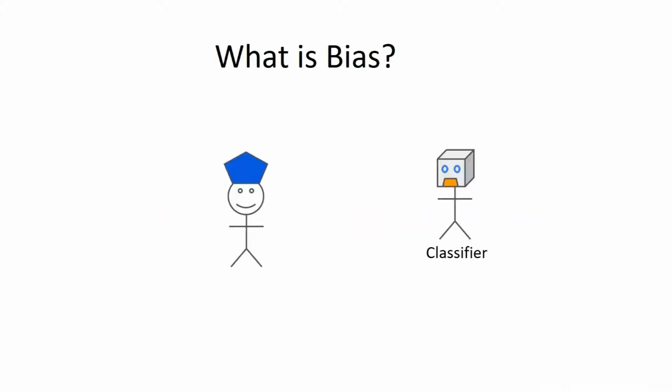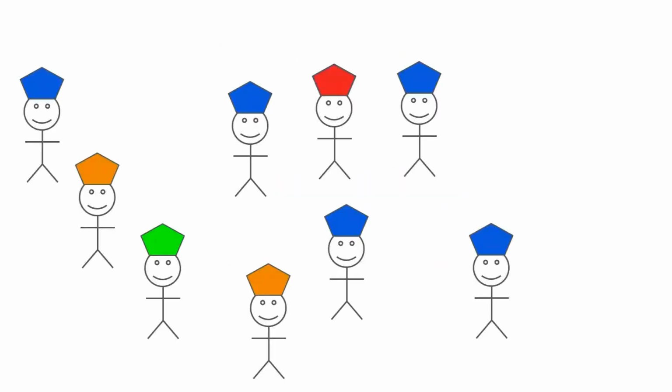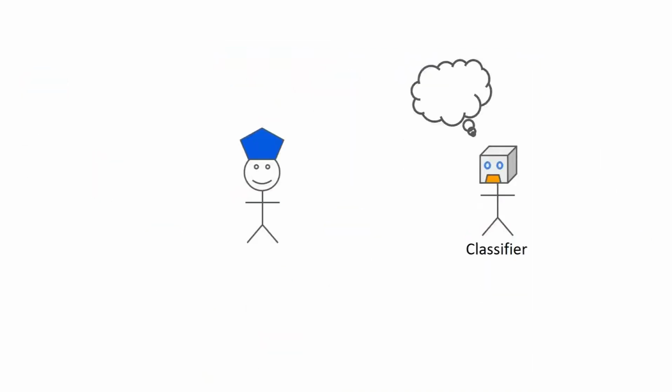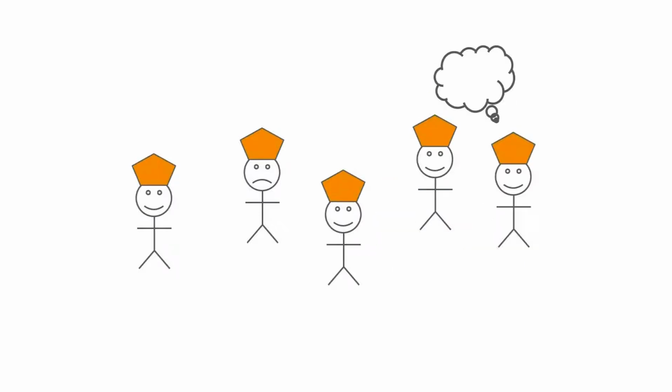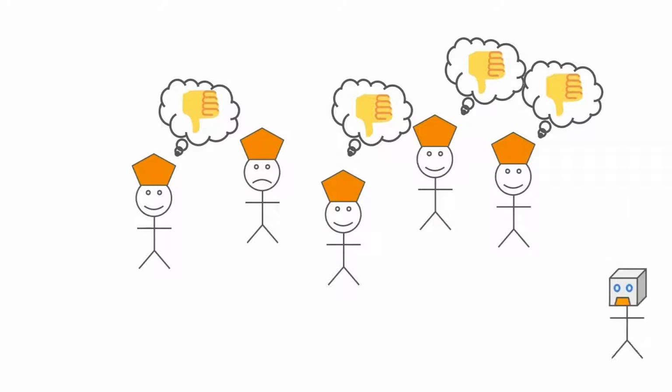First, what is bias? Well, imagine we have a classifier which classifies which hats are socially acceptable to wear. If we train the classifier on data representative of the majority, we may find that only blue hats are acceptable. However, this would always label orange hats as unacceptable, even though different communities may find them acceptable. Thus, the classifier trained on the blue hats would show bias against communities which find non-blue hats acceptable.